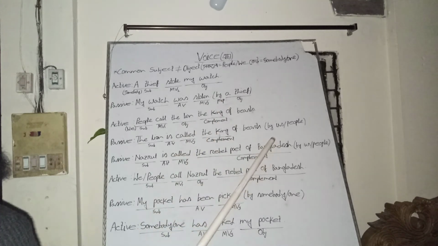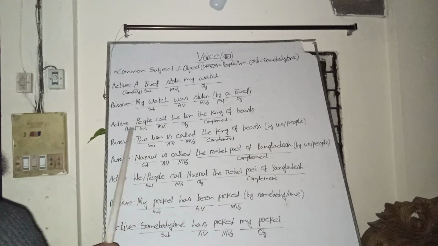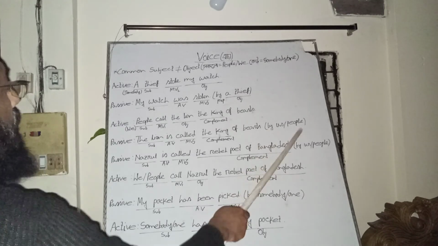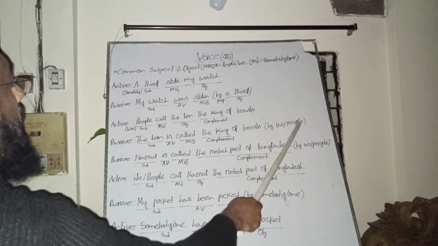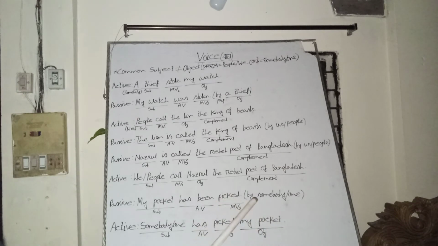But we will not bring the common subject people or we as the object of the by preposition. We will remove this part. We will understand this part, or omit this part.